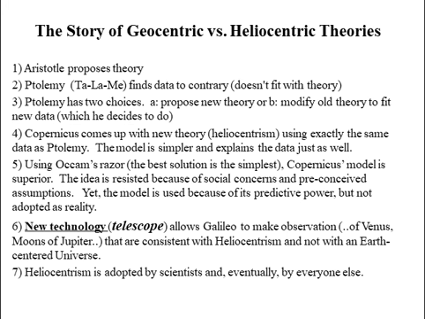Because the heliocentric model had many things going against it. First, the geocentric model has the long-held traditions of being the current paradigm. There are other political factors that come into play as well. Item number 6, new technology, a telescope. A telescope allows Galileo to make observations of Venus, the moons of Jupiter, and so on, that are consistent with the heliocentric model, and not with the Earth-centered universe model.